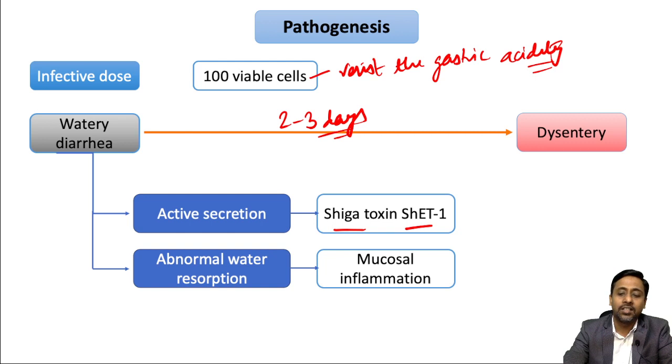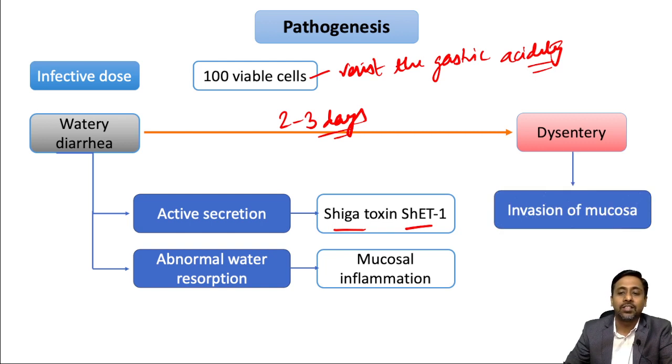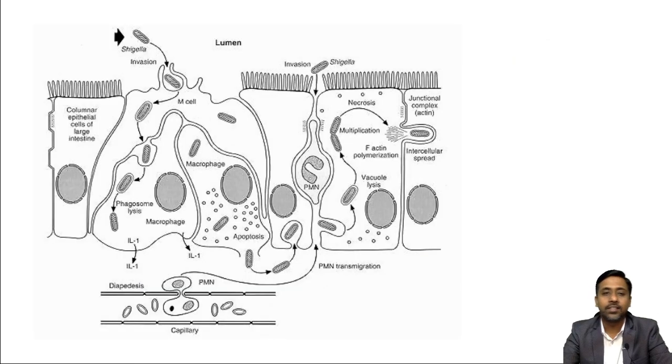Later on the dysentery supersedes, and this dysentery is because of invasion of mucosa. So invasion is the main pathogenesis behind the dysentery. However, the disease starts with watery diarrhea. Okay. So now let's see the pathogenesis of Shigella dysentery or shigellosis.